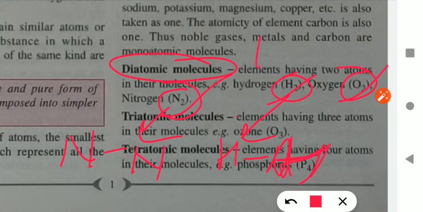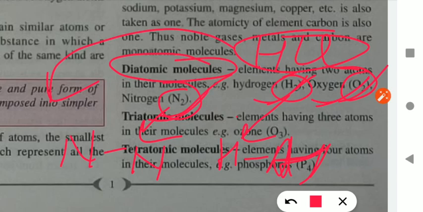But for example HCl is also a diatomic gas because here are two atoms, hydrogen and chlorine, but these two atoms are not same, so it is heteronuclear, and these are homonuclear. Okay, so diatomic gas is of two types. First is homonuclear, second is heteronuclear. Homonuclear means in which both atoms are of same element. Second, heteronuclear, in which both atoms are of different elements.